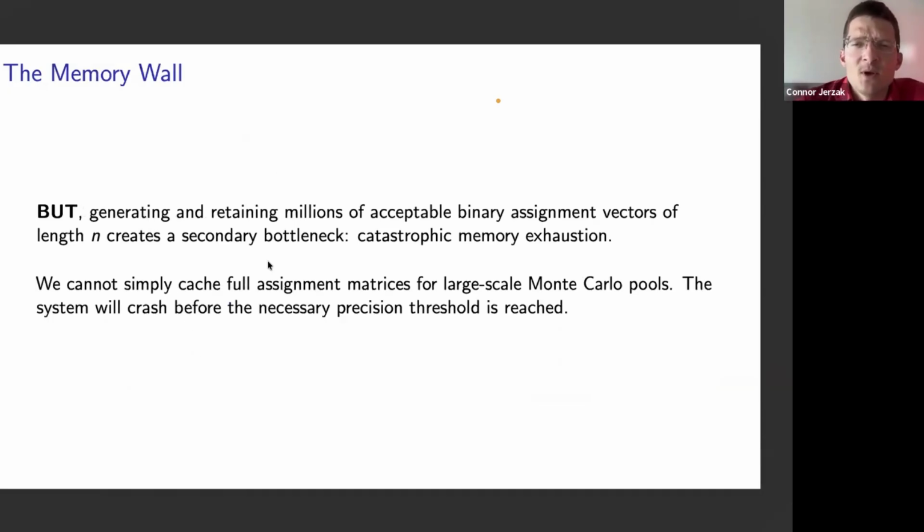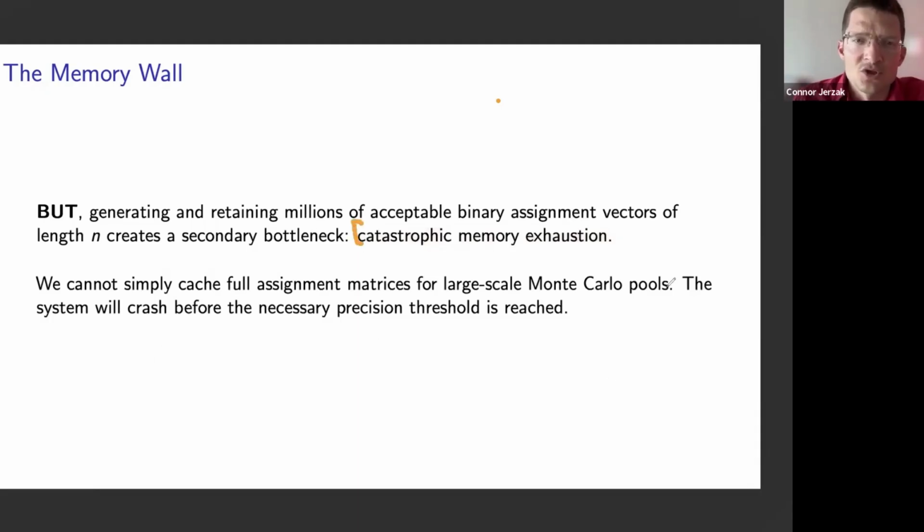Generating and retaining millions of acceptable binary assignment vectors is going to be facing another bottleneck as our sample size gets larger and larger. If we have, let's say, 1,000 or 1,000,000 units in our experiment, every one of these candidate randomizations will be a collection of 1,000,000 numbers, and this will lead to catastrophic memory exhaustion, as we show an outline in the paper.